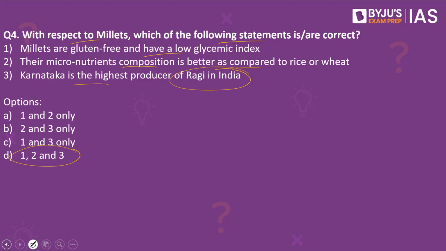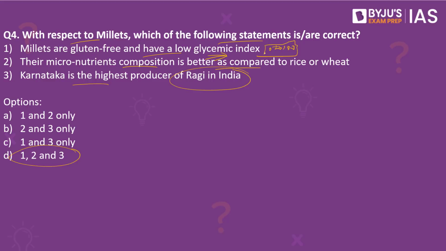When we look into the first option, millets are gluten free and have a low glycemic index. What do we understand by glycemic index? We all consume different types of food. It can be rice, it can be wheat or any other food items. How quickly does this food item cause our blood sugar levels to rise is what is measured under the glycemic index. Under the glycemic index, there is a scaling from 0 to 100. Higher the value, more is the absorption and more will be the rise of the sugar level. And in this particular backdrop, if you consume millets, it does not increase the sugar level massively because it has